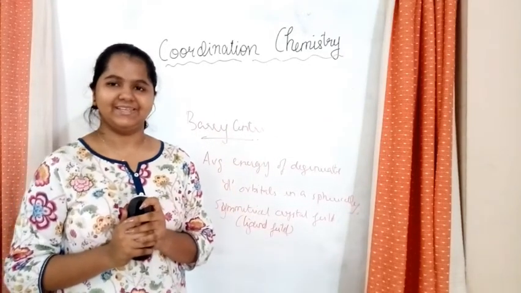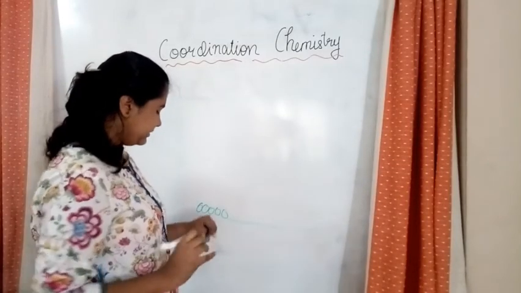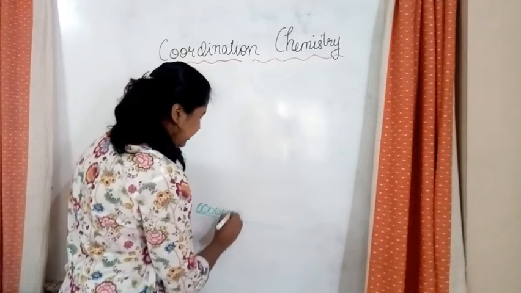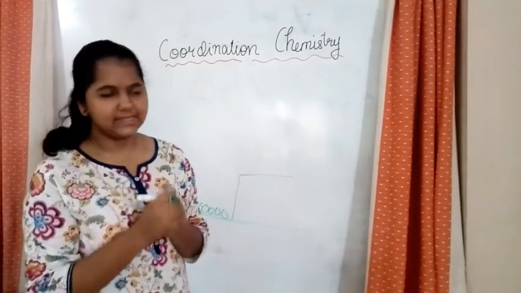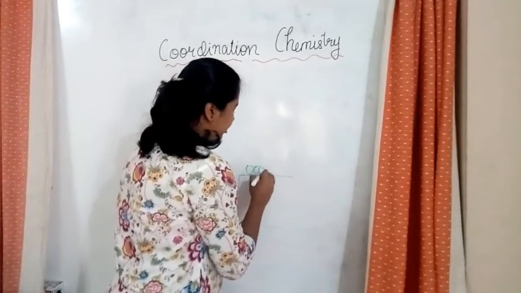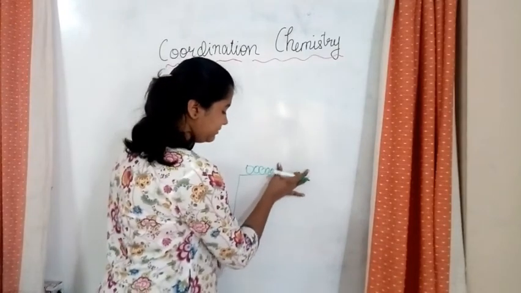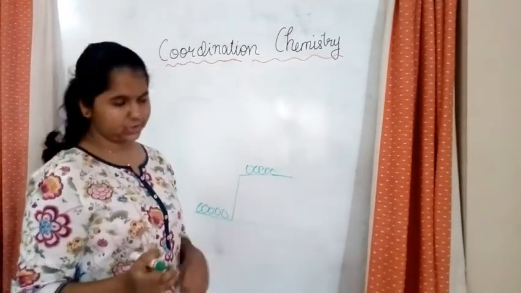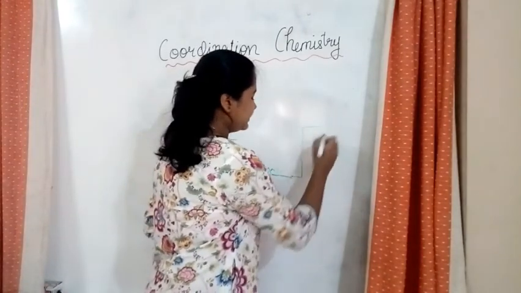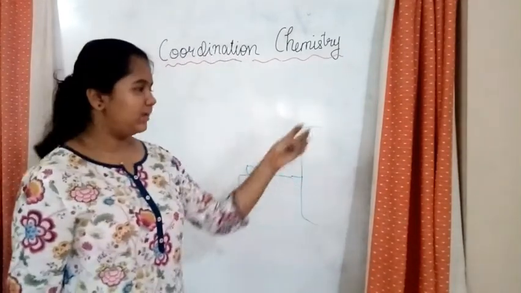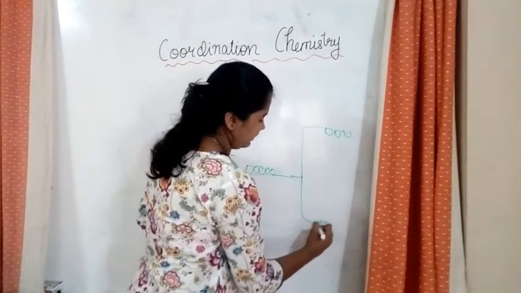So let's see. There are 5 degenerate orbitals, am I right? And after the ligands act on the central metal atom, they would form a spherically symmetrical structure. I'm sorry, there are 6 of them ligands. Okay? And then what would happen? They would split into 2. There is 3 over here and there is 2 over here.